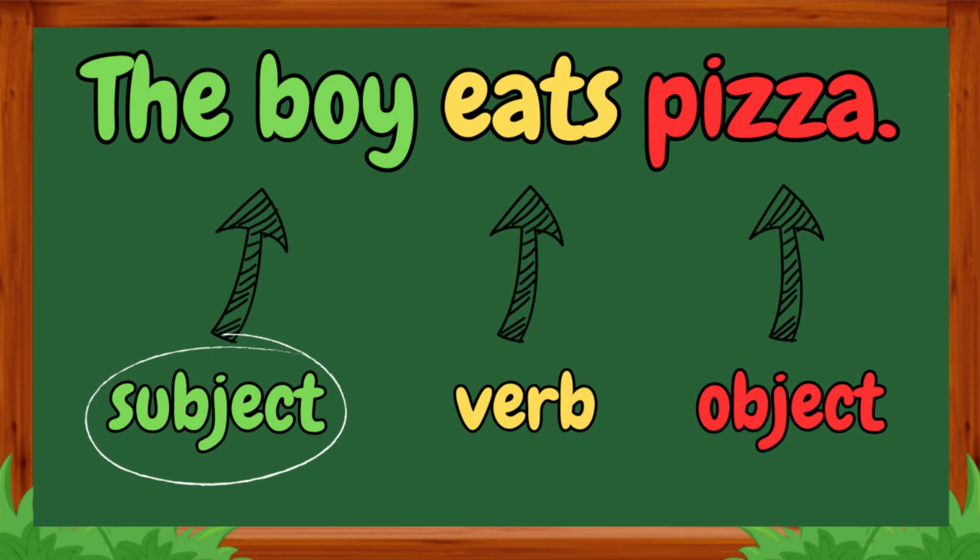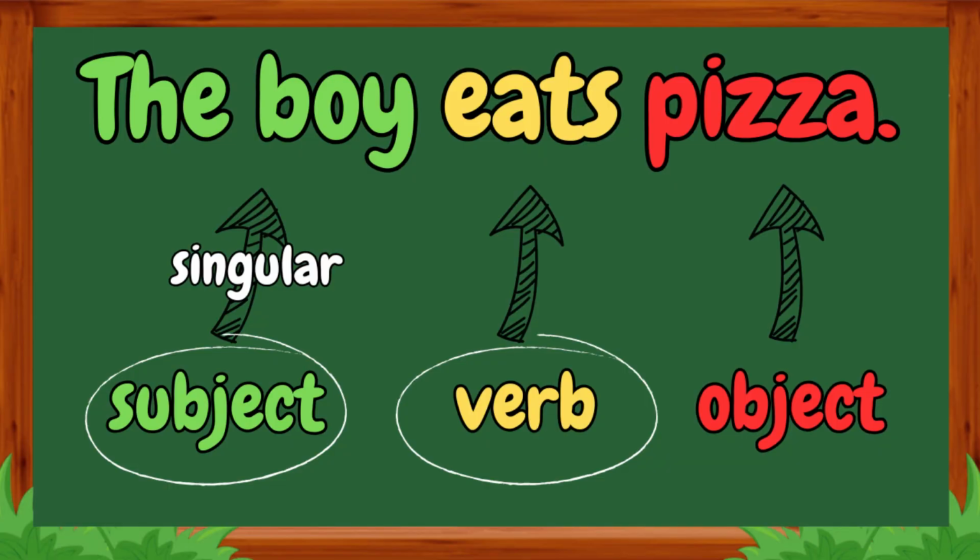And of course, in the normal sentence structure, the subject is before the verb. So we look at our subject, it is singular, so of course we need to use a singular verb. So the boy eats pizza. Very simple, very easy to understand. Let's go look at another example.